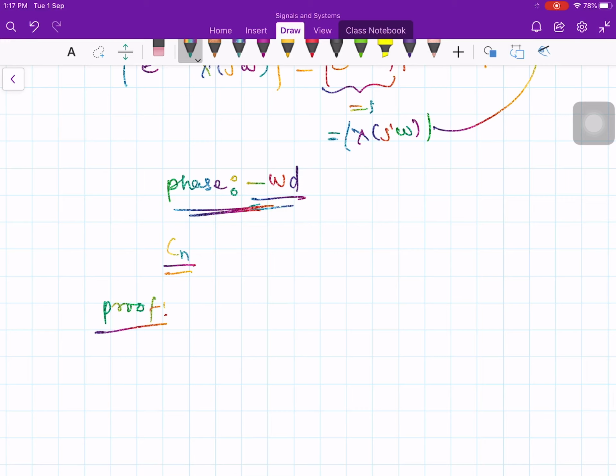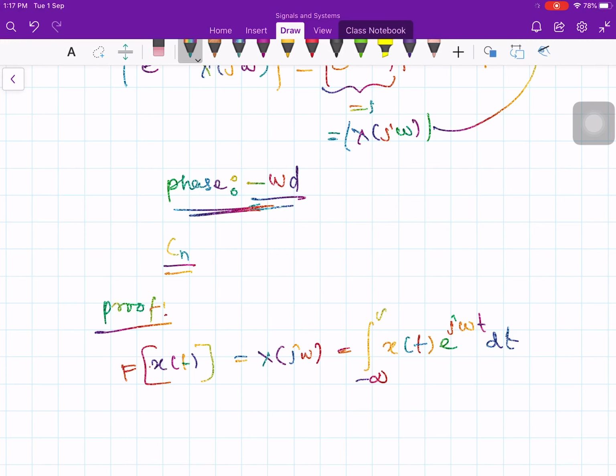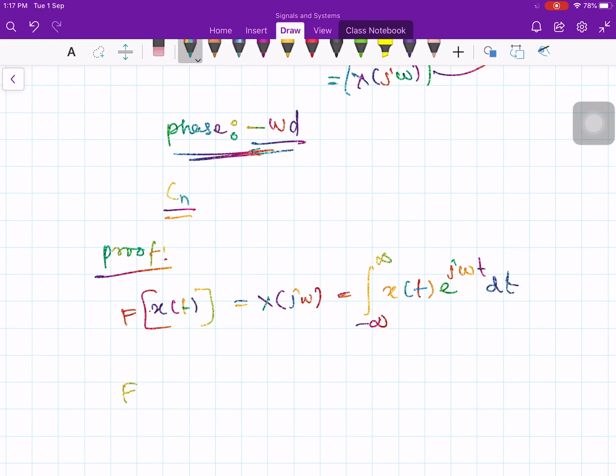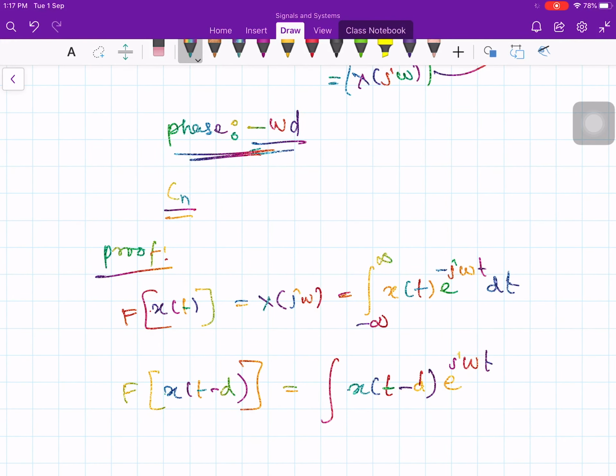Like x of t, if you take Fourier transform, then this is x of j omega, and by definition, x of t multiplied by e to the minus j omega t dt, and the limit is minus infinity to plus infinity. Now let us take the Fourier transform of x of t minus d, which is integral of x of t minus d, e to the minus j omega t dt, and the limit is minus infinity to plus infinity.